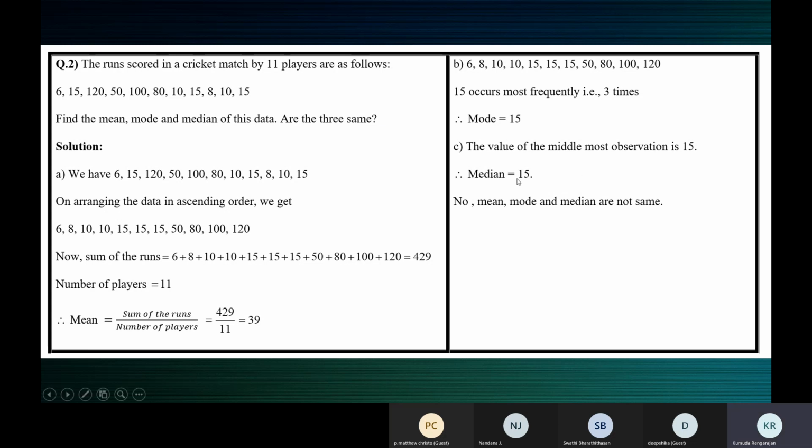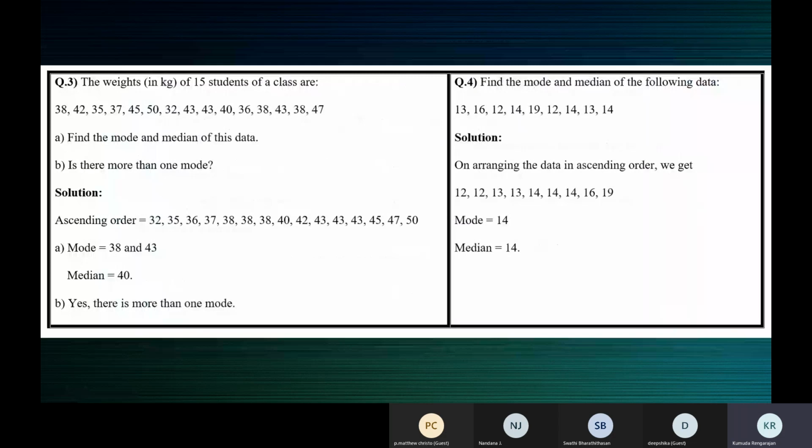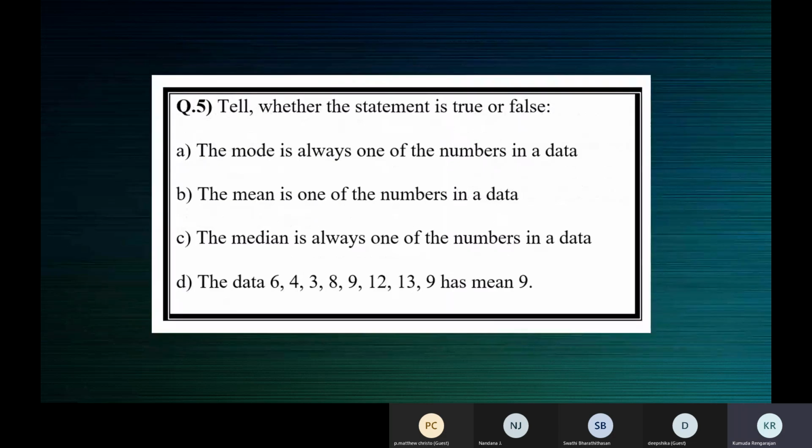Now when 15 is the middlemost value, it is a value of the data. And mode also, you'll be picking from these values. Whichever value occurs most frequently, that is the mode. So I think in that sense they are asking. I think this question is asked. The mode is always one of the numbers.